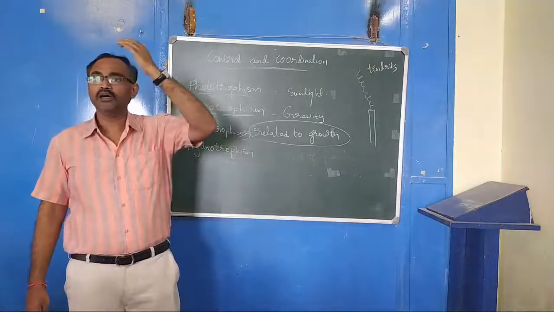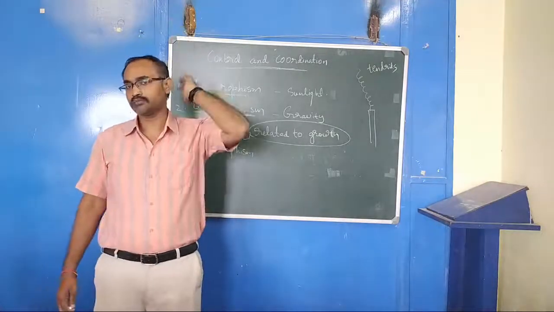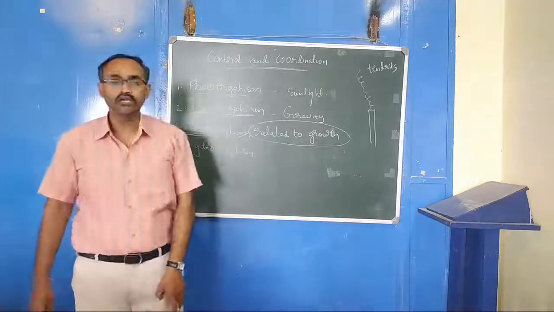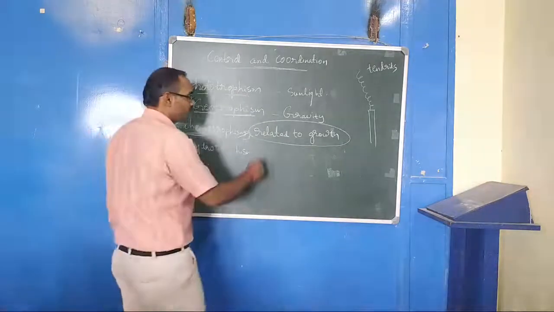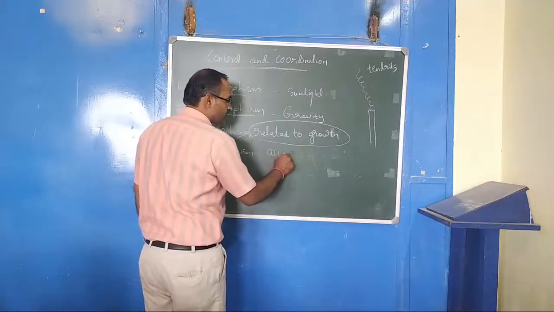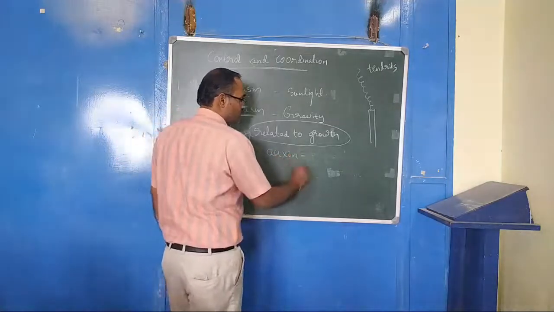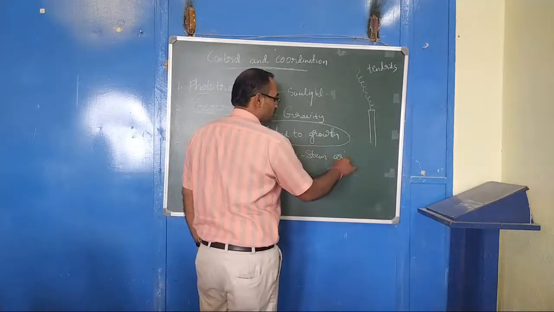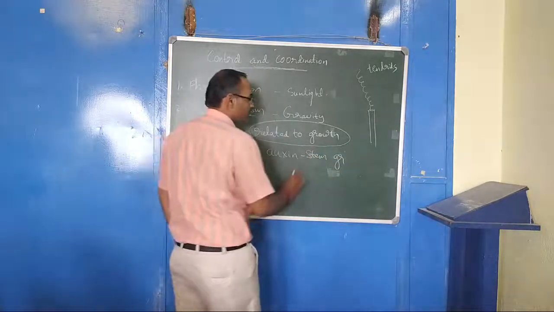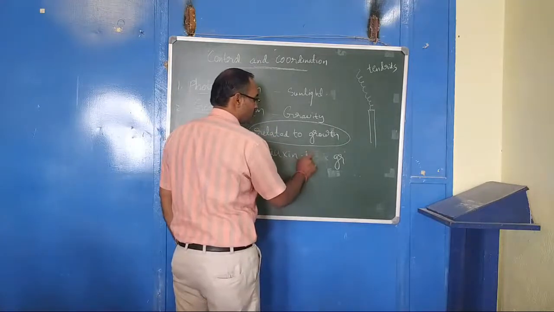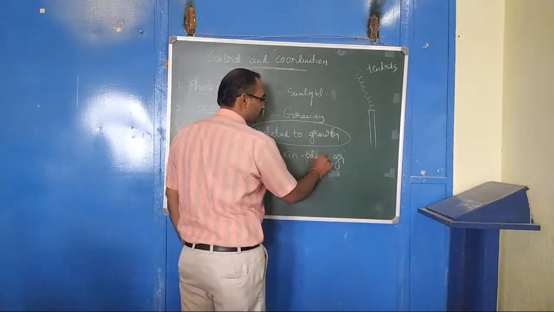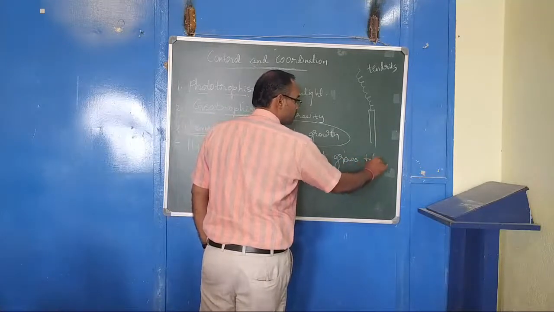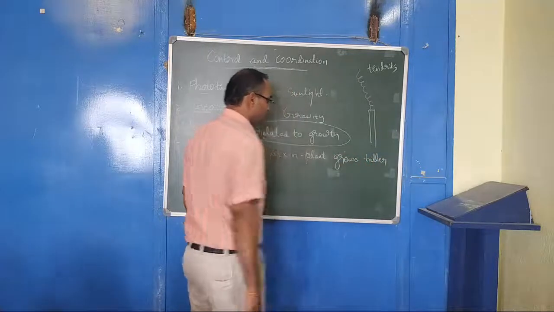If the stem of the plant grows taller, that is due to the hormone called auxin.